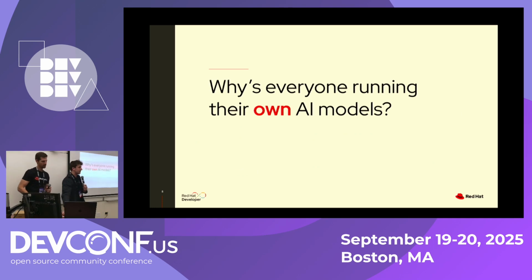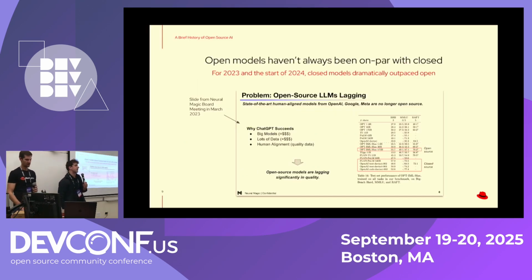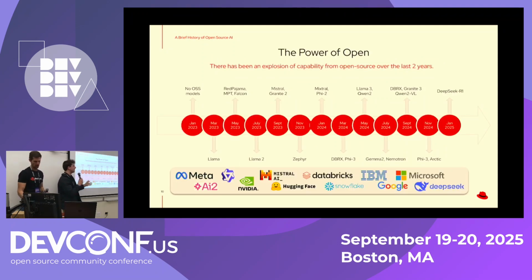Cool. So everyone's running their own AI models, but the thing is, it wasn't always like that. If you rewind about 2-3 years, open source LLMs didn't have the funding and didn't have the resources to catch up with proprietary ChatGPTs or the other frontier models that we commonly think about now, right? And so it's mainly a data thing, but now there's a lot of open source models and a huge ecosystem for running those that we're going to talk about today. You think of models from Meta like Llama, but also Google, Microsoft, all of these huge companies that have proprietary models also have their equivalent of an open source model that can pretty much match those benchmarks.